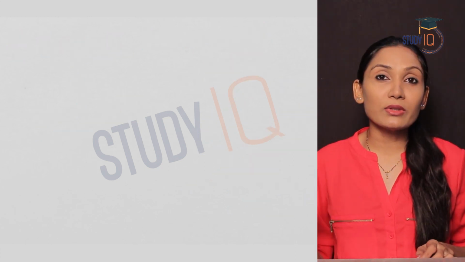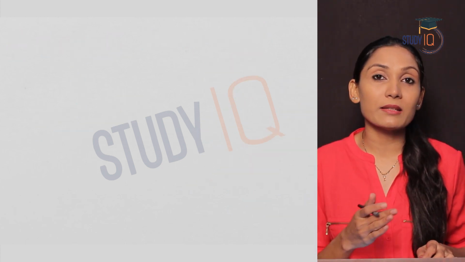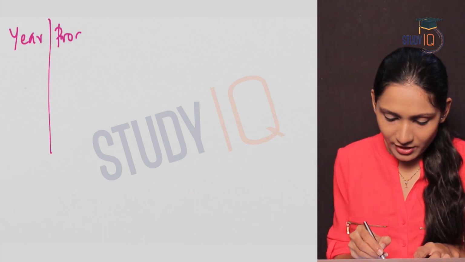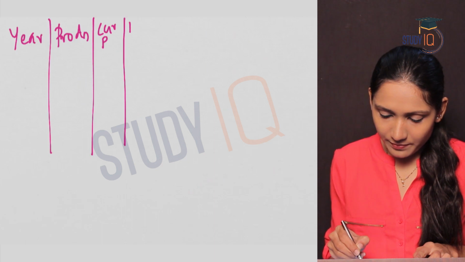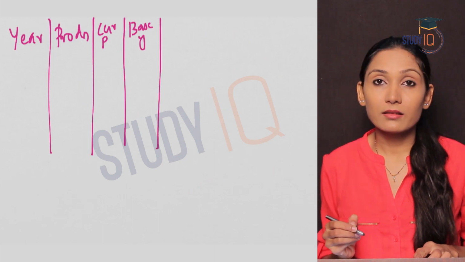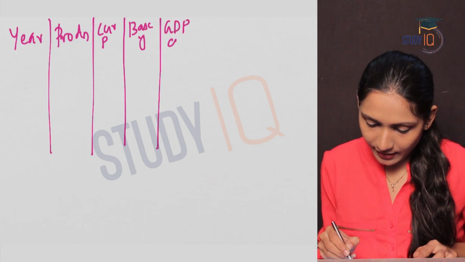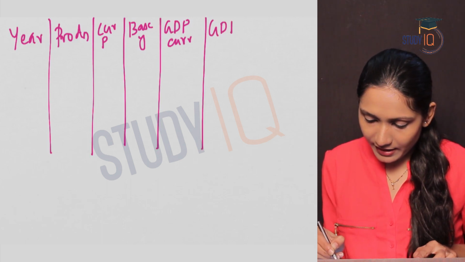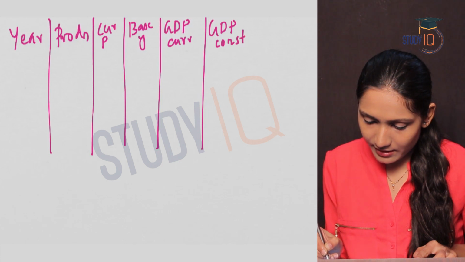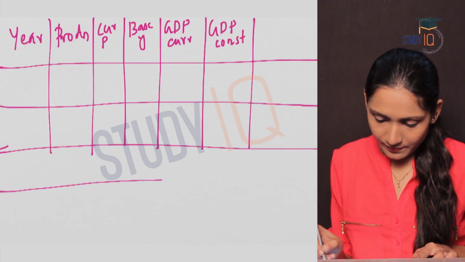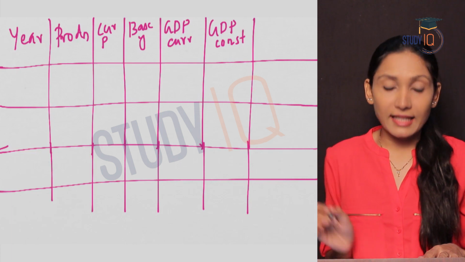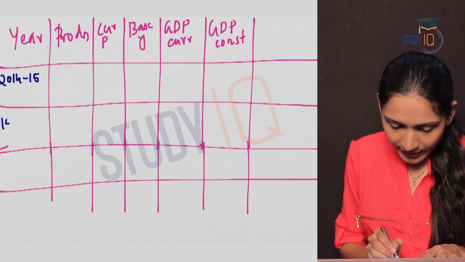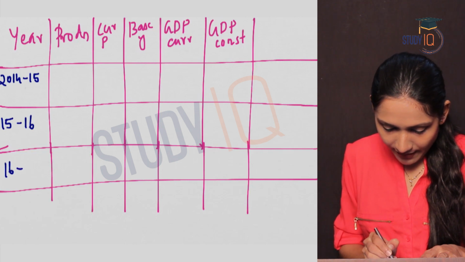I will explain to you the concepts of current prices and constant prices through an example. Let us take 3 years. Year, production, current year price, base year price, GDP at current prices, GDP at constant prices. Okay, let us consider 3 years, 2014-15, 2015-16, 2016-17.